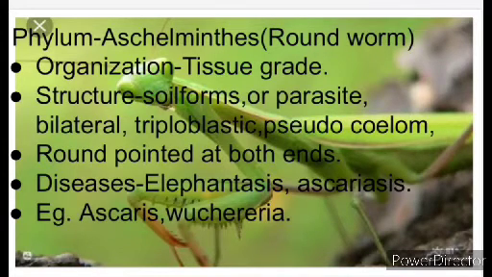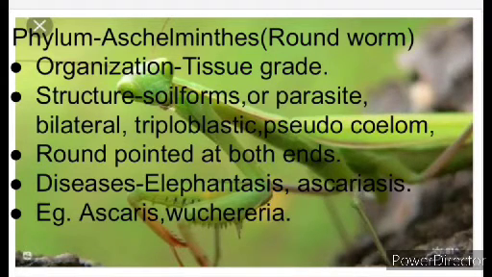And here, most of the diseases are caused by roundworms only. Okay, first elephantiasis. Elephantiasis is caused by which worm? The filarial worm. It affects our lymph nodes, its presence in the lymph node only causes the elephantiasis disease.